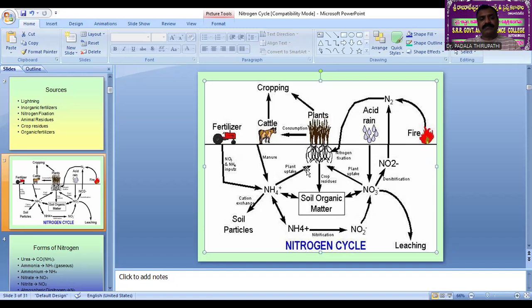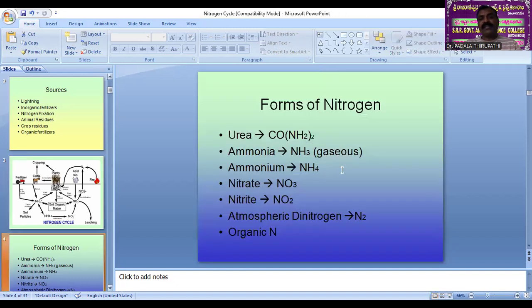The forms of nitrogen we already discussed in the previous class: urea, CO(NH2)2; ammonia, NH3, which reaches from the atmosphere in gaseous form; ammonium ion, NH4 plus; and nitrate, NO3 minus.